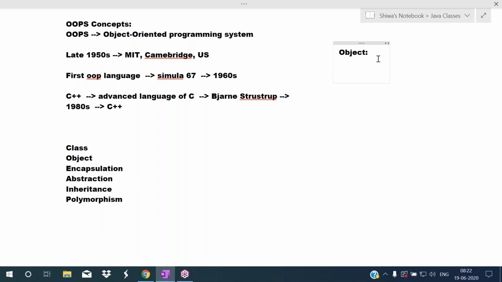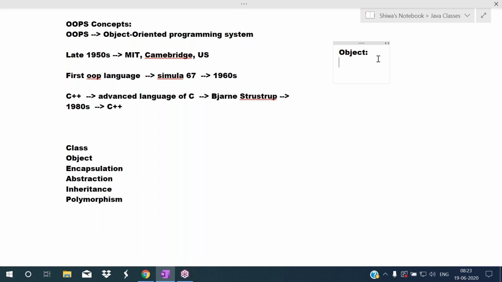For example, my laptop is physically existed. Pen is physically existed. Table is physically existed. AC is physically existed. So anything which is physically existed, those are called what? Objects. Anything which is not physically existed is not called an object.